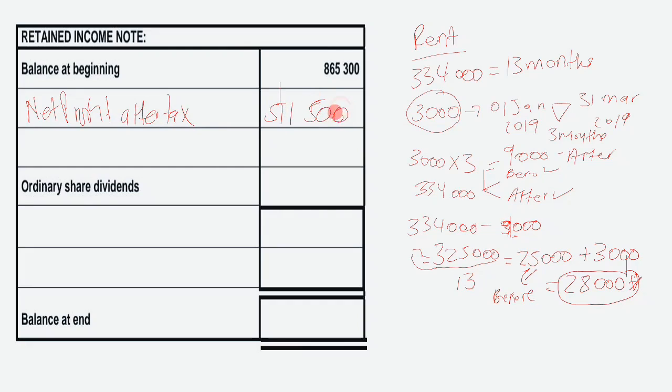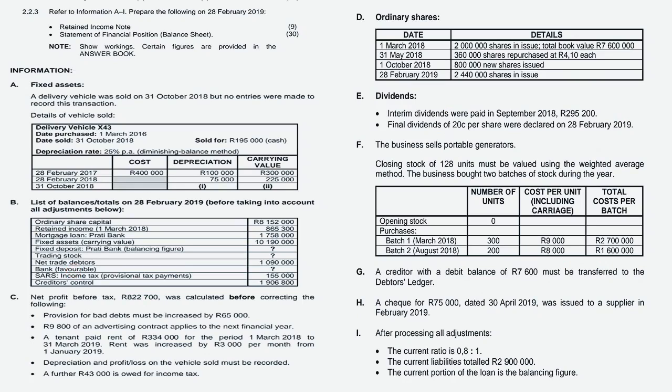And then here it's going to be your buyback of shares, and then interim ordinary share dividends, which consist of interim dividends as well as your final dividends. When we check information C, 360,000 shares were repurchased at 4 rand 10 cent each. So we need to calculate our average price.